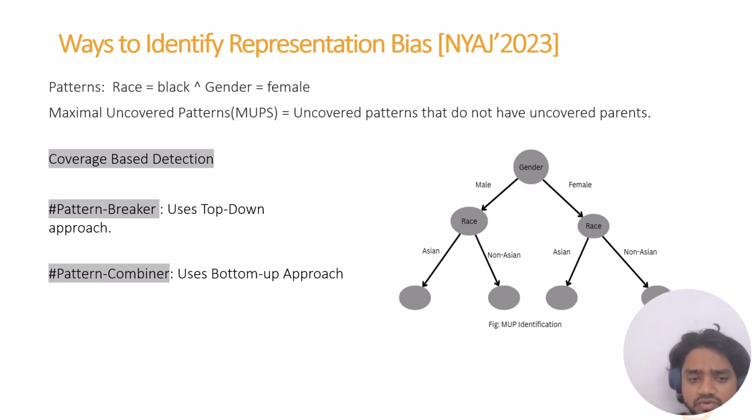And we have two approaches to find maximal uncovered patterns. One is the top-down approach, called pattern breaker. If the parent is uncovered, it means the child is also uncovered, so we do not need to check downstream. Another is pattern combiner. If the child is covered, that means the parent is also covered, so we do not need to check upstream. There are other methods also, like data slicing, explained in the paper, where we slice the data into multiple slices and check which is the most problematic slice.